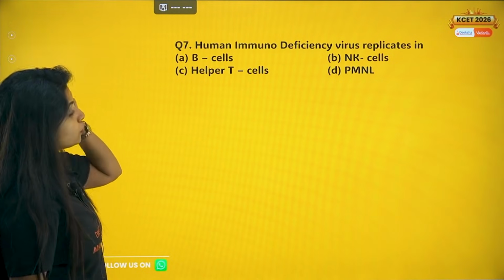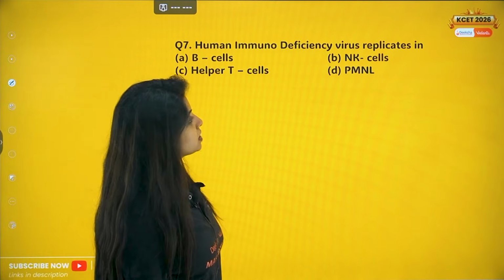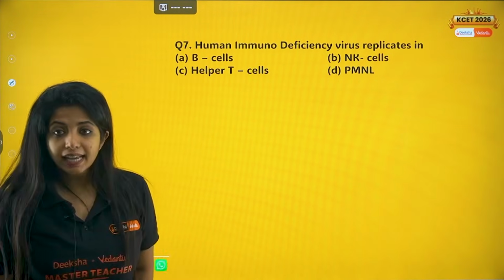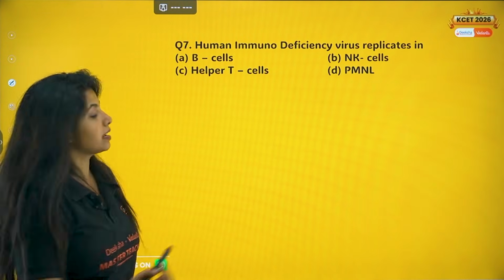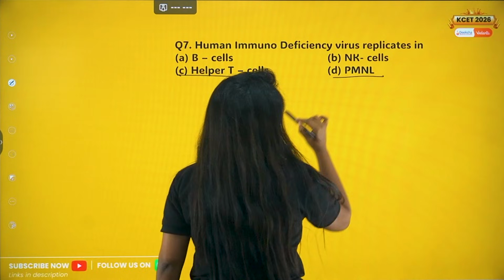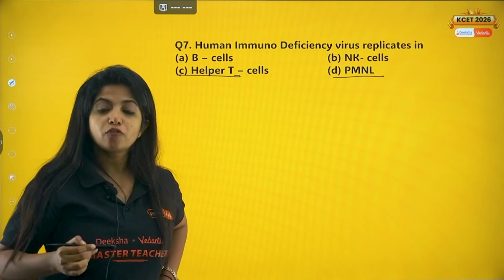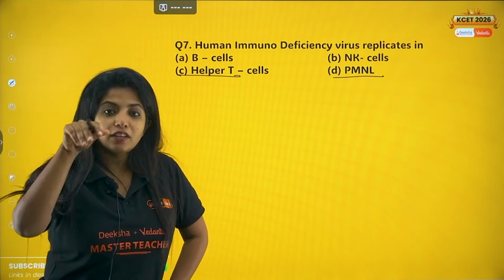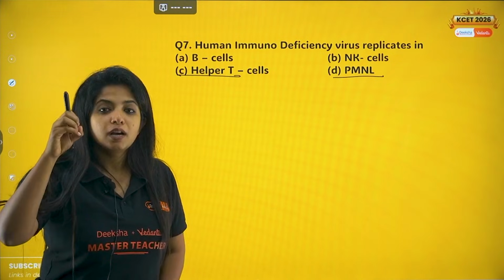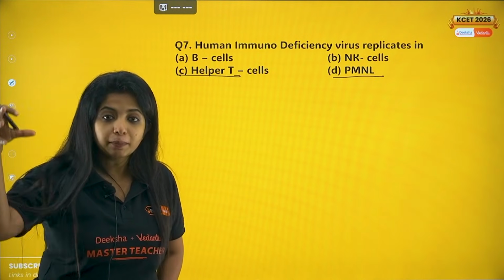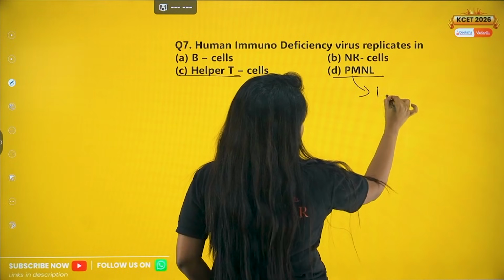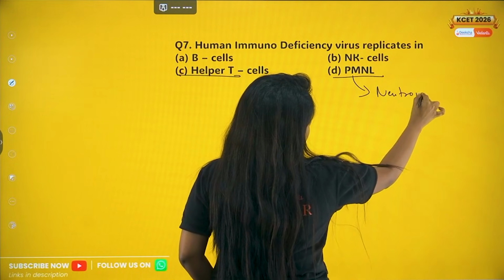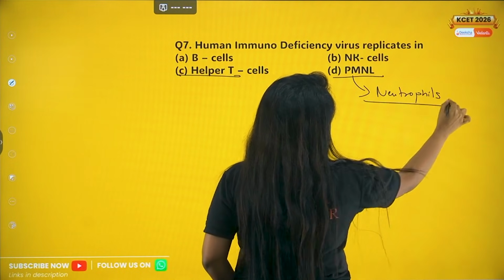Now, human immunodeficiency virus replicates in B cells, NK cells, helper T cells or PMNL. NK cells stands for natural killer cells. PMNL is polymorphonuclear leukocytes. That means their nucleus, my dear children, has multiple morphology. They look different, they have multiple lobes. So PMNL is a short form, or basically you call these neutrophils. It's another group of cells which are known as neutrophils.